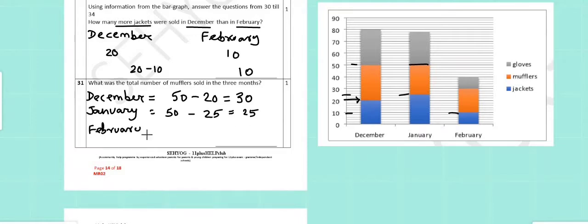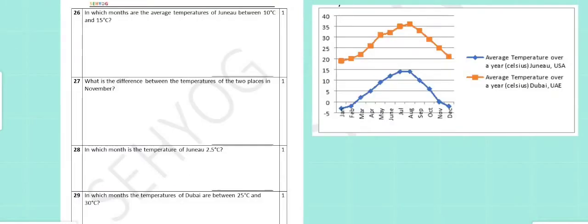Again in February, the total of jackets and mufflers is 30. Subtracting the number of jackets from there, which is 10, we get 20 mufflers in February. So total number of mufflers sold, 30 plus 25 plus 20, that is 75.